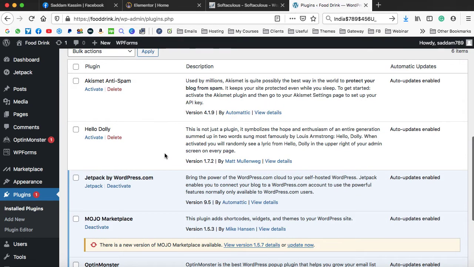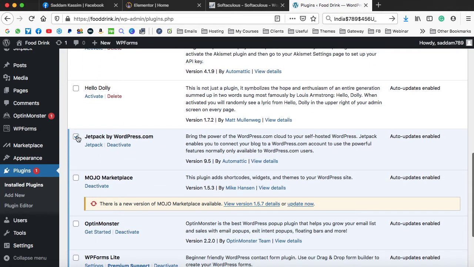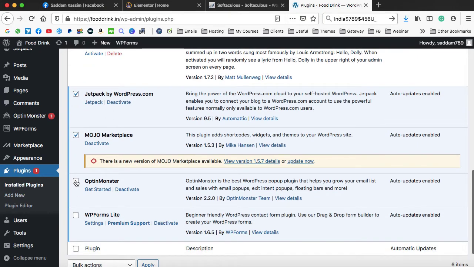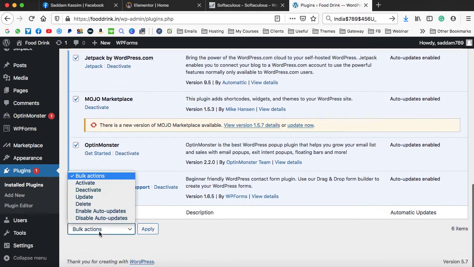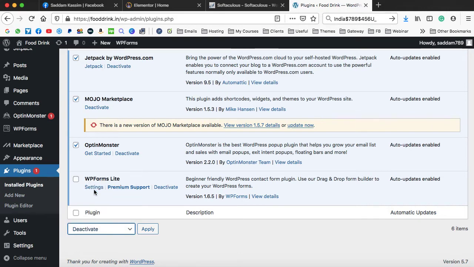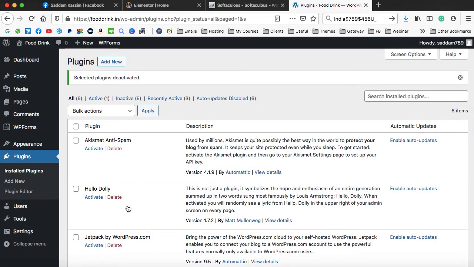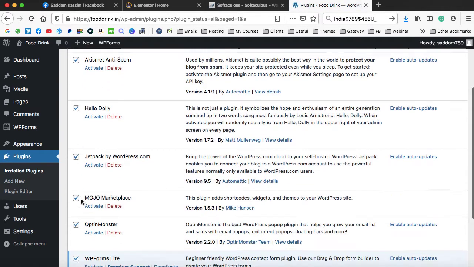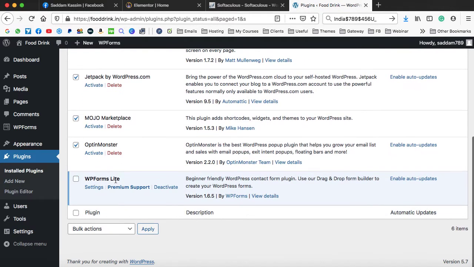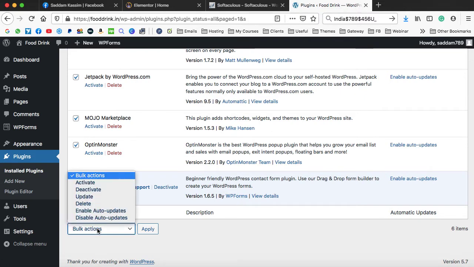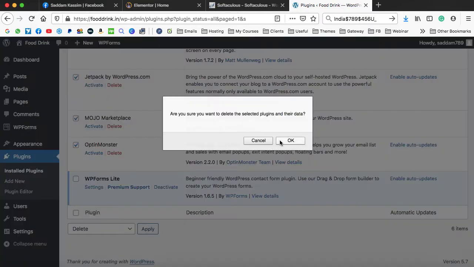We do not need some of the plugins, so I can simply go ahead, check these plugins and then deactivate them, because we need to delete all these plugins. And to delete a plugin, firstly you have to deactivate those plugins. Alright, now we can select all of them at once. Just uncheck the WP Forms plugin. This plugin will be used to create the contact forms. Then go ahead, bulk action and delete. These are the extra plugins. Let's apply and then OK.